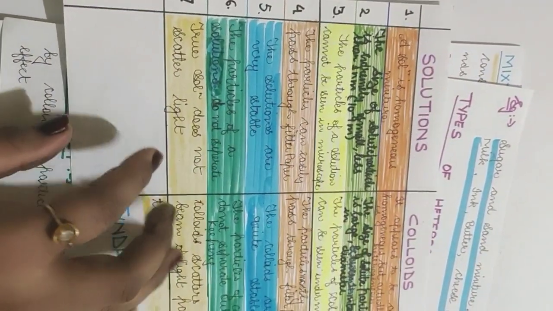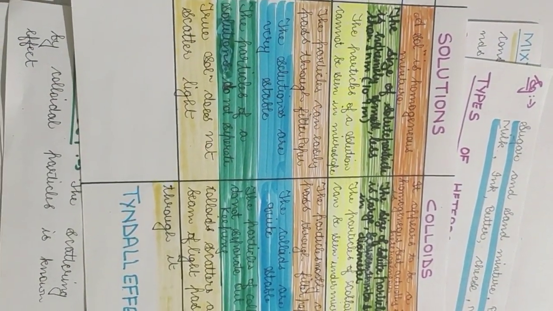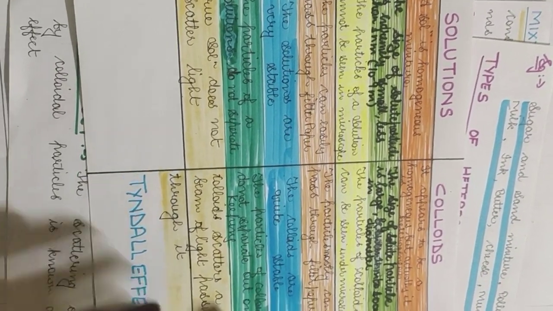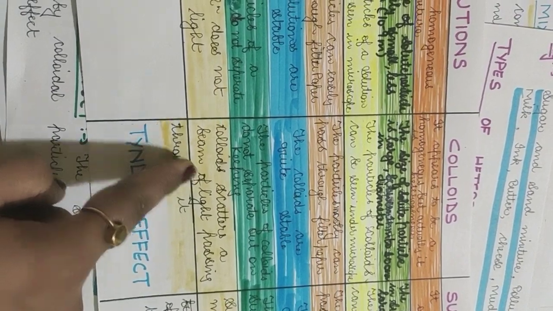Okay, now the last point is this: true solutions do not scatter light. That means they do not show any Tyndall effect. The colloids show the Tyndall effect. That means they scatter a beam of light passing through them.